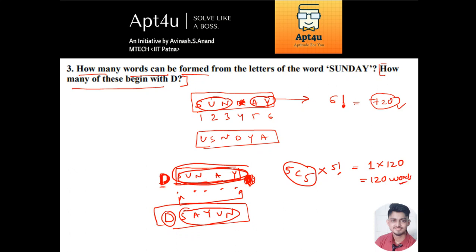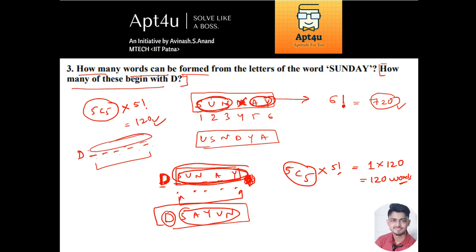Alright, so I hope ये idea clear है. बहुत simple था, D से start हो रही है तो D को fix करो. Remaining 5 position बच गई. D already चला गया है, हमारे पास बचे हैं 5 letters और 5 position, तो 5C5. पहले position fix करो, last video में सिखाया था 5C5. तो इन्हीं 5 positions में ये letters जाएंगे, but that is not enough. You have to multiply it by 5 factorial. Why? Because the permutations of the letters, right, वो letters आपस में भी arrange कर सकते हैं. तो 120. Alright, so this is the answer to the second part.